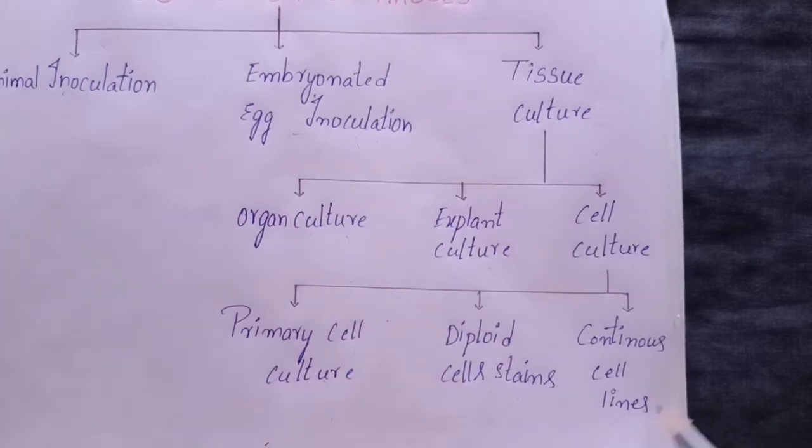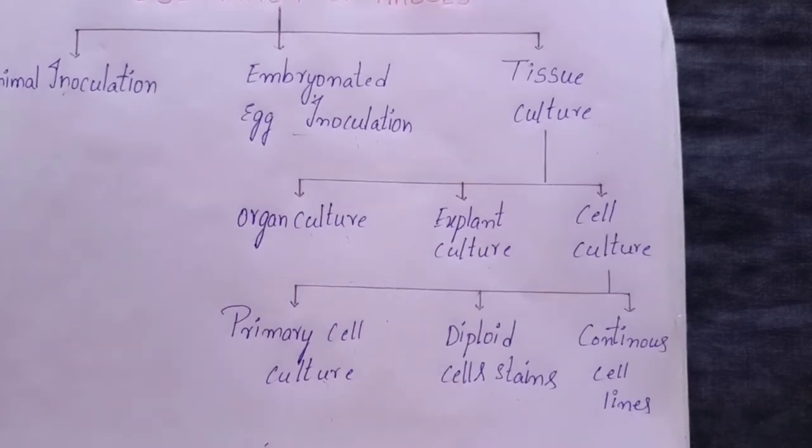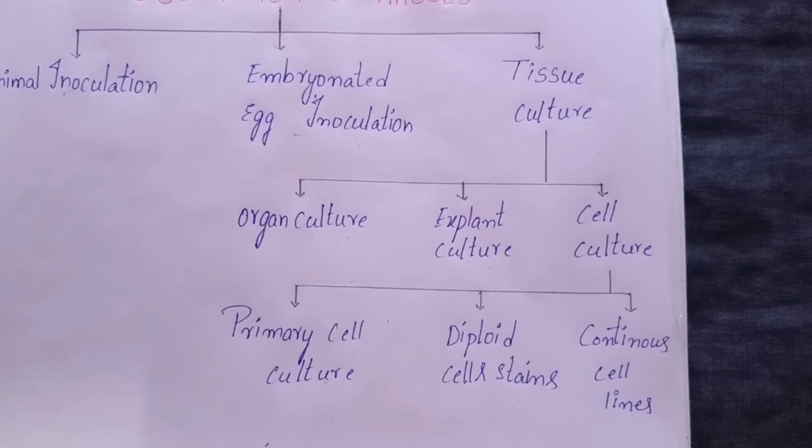Continuous cell lines. These are cells of a single type that are capable of indefinite growth in vitro. They are usually derived from cancerous tissue. These cells grow faster and their chromosomes are haploid. They can be serially cultivated indefinitely, therefore, they are termed continuous cell lines.